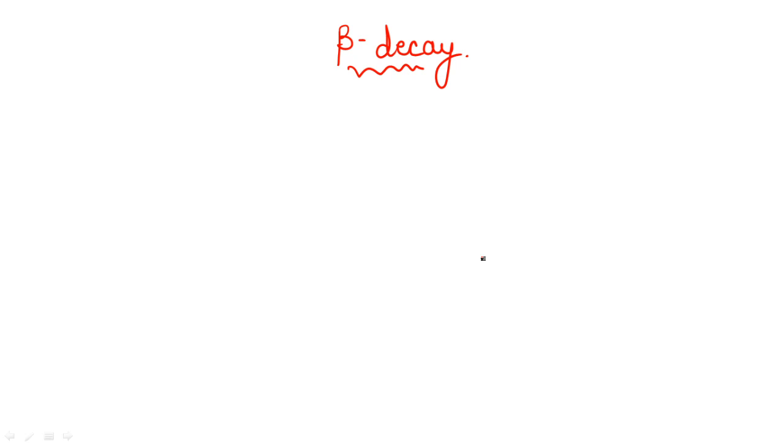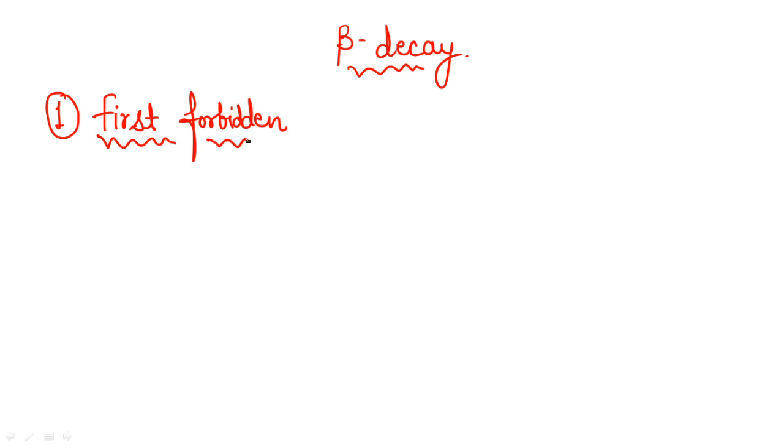One is first forbidden and the other one is second forbidden. So if we are talking about the first point, which is related to the first forbidden case, in this case, we will talk about the Fermi selection rule and the Gamow-Teller selection rule.